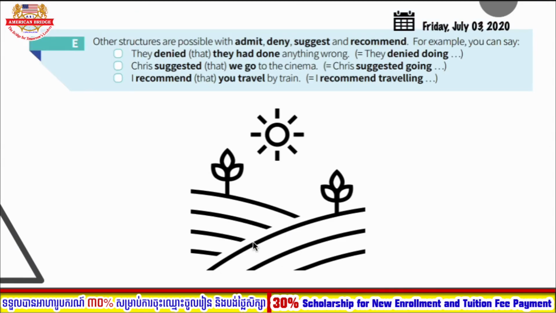Let's move on to some other verbs that you can use with the gerund form. So the word deny. Other structures are possible with admit, deny, suggest, and recommend. So they denied they had done anything wrong. It has the same meaning as they denied doing anything wrong. And Chris suggested that we go to the cinema. So you can say Chris suggested going to the cinema. I recommend that you travel by train. So I recommend traveling by train. So you can shorten the sentence.